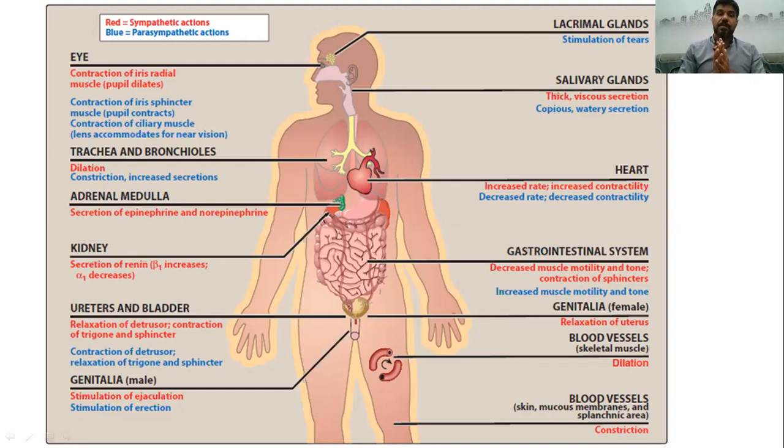For example, here, your trachea and the bronchioles are innervated by both the sympathetic, represented here by the red color, and the parasympathetic, represented here by the blue color. You can see stimulating the sympathetic system can dilate your trachea and the bronchioles. However, stimulating the parasympathetic system can constrict your trachea and also increase the secretion of mucus.